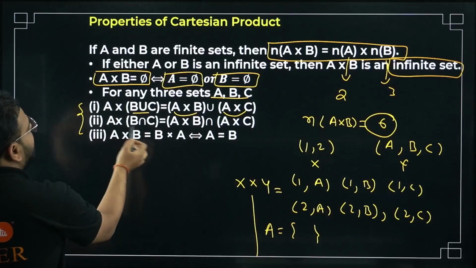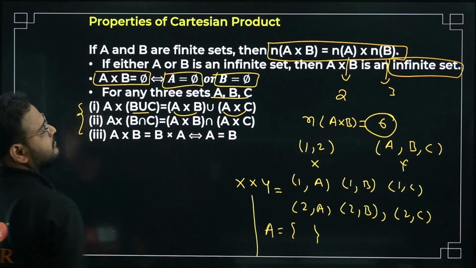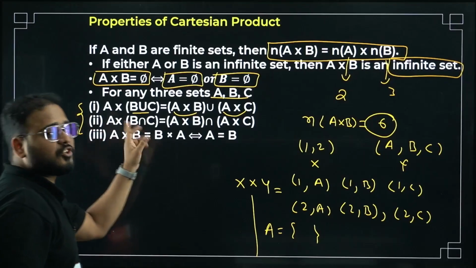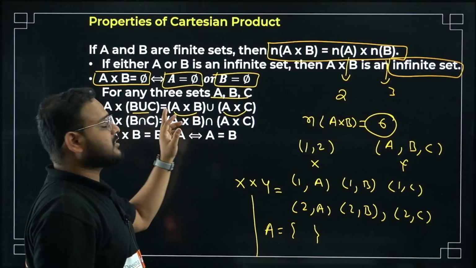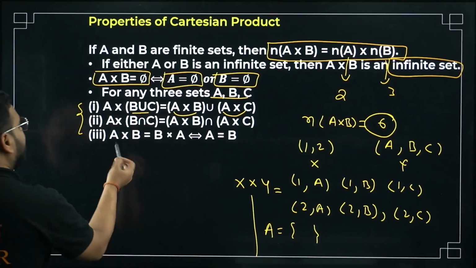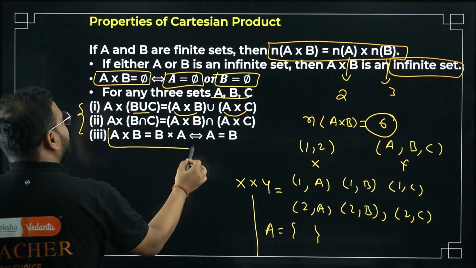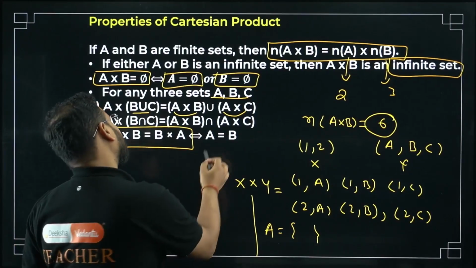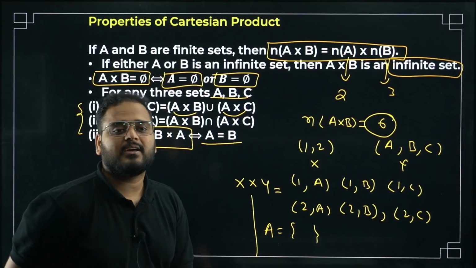Same goes here. A cross B intersection A cross C. Over here also same property, meaning the Cartesian product of A with the intersection of B and C is the same as A cross B intersection A cross C. If I have A cross B equals B cross A, it means A equals B. This is very, very important.